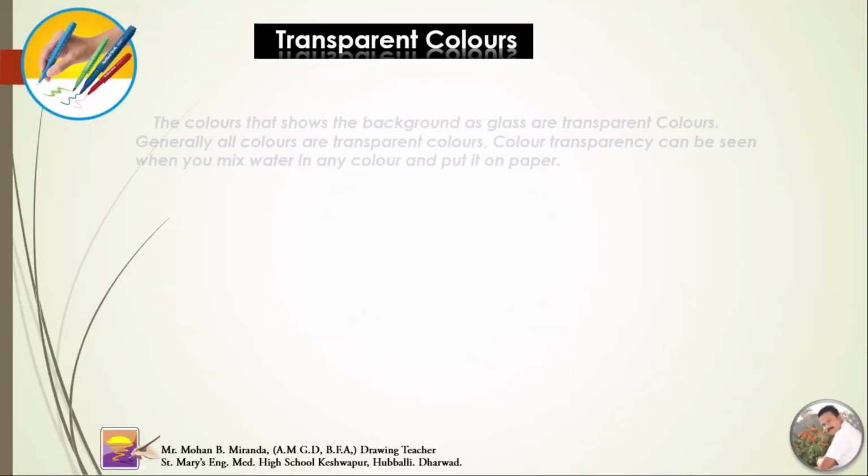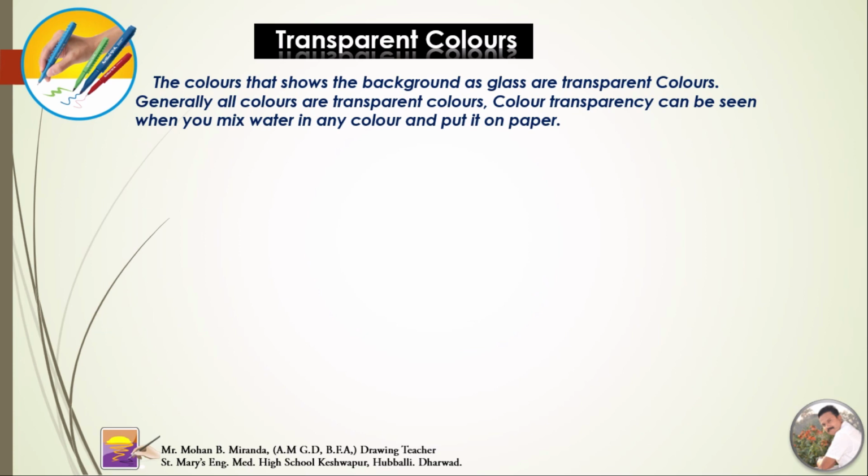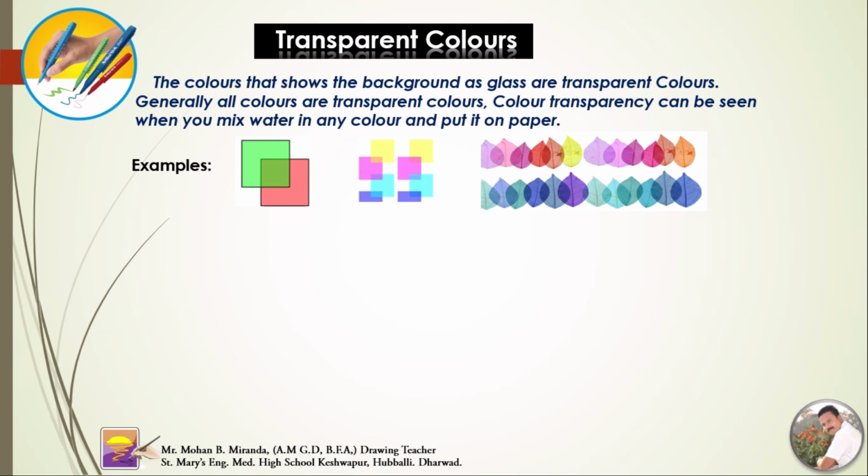Transparent colors. The colors that show the background as through glass are transparent colors. Generally, all colors are transparent colors. Color transparency can be seen when you mix water in any color and put it on paper. Just see the example. You can see green and pink colors. The color behind can also appear. Here also, in the leaves, you can see the color behind the leaves appear. This is a transparent color.